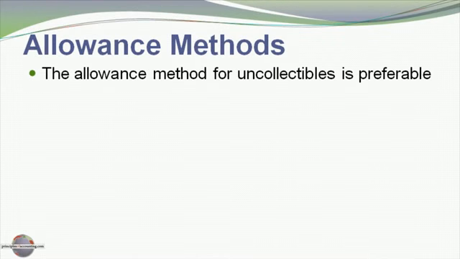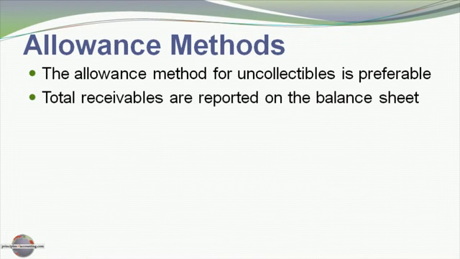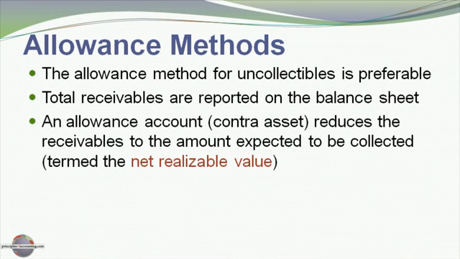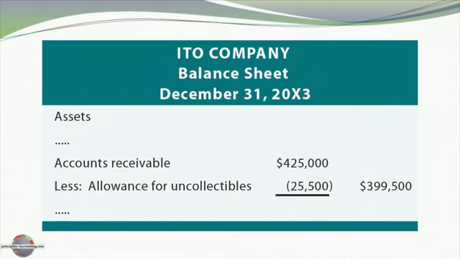The allowance method for uncollectibles is preferred. Total receivables are reported on the balance sheet. An allowance account, which is a contra asset, reduces the receivables to the amount expected to be collected, termed the net realizable value. Looking at a balance sheet, here I've got total accounts receivable of $425,000. We have the offsetting allowance, the portion we anticipate not being able to collect, $25,500, giving rise to the net realizable value or the net accounts receivable of $399,500. So that's the balance sheet disclosure for the uncollectible accounts with an allowance method.